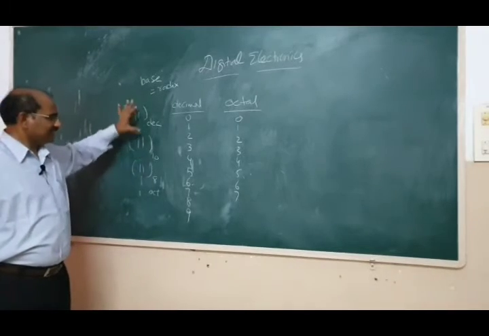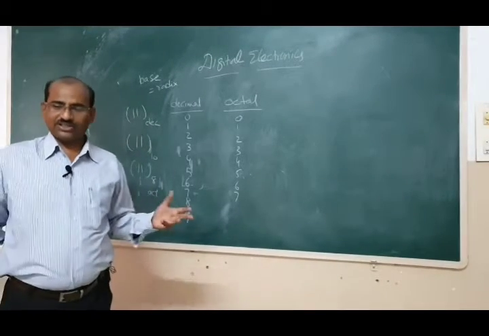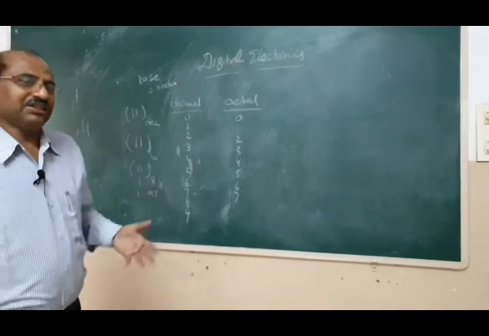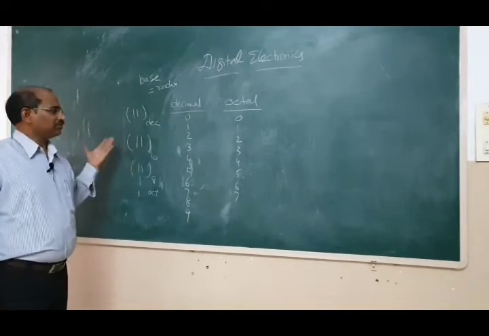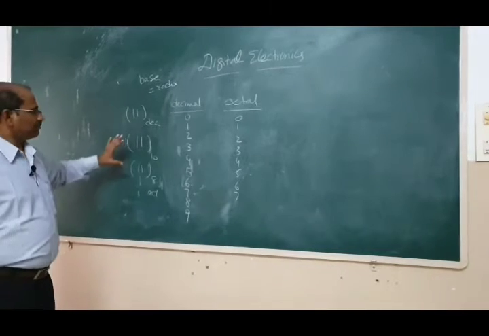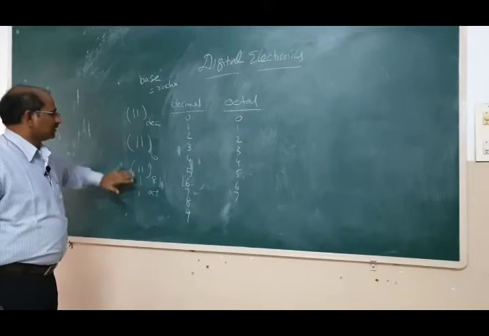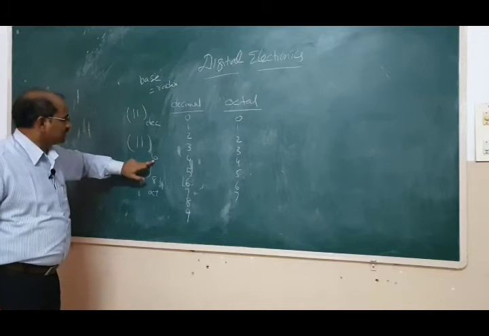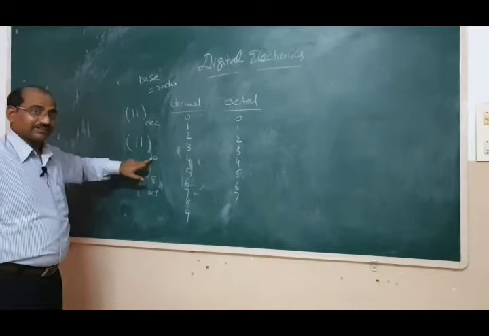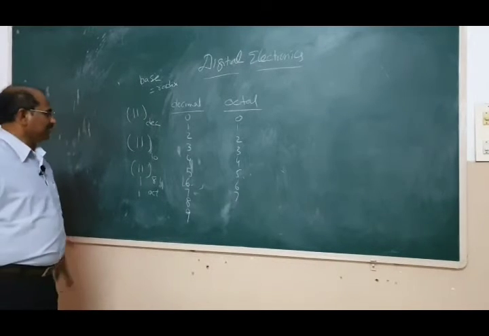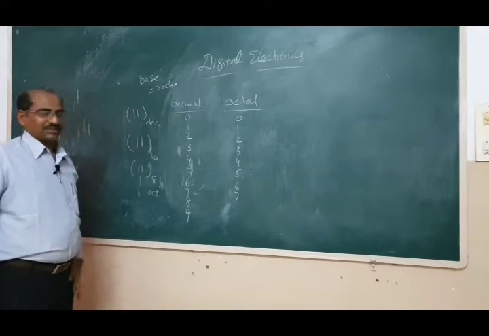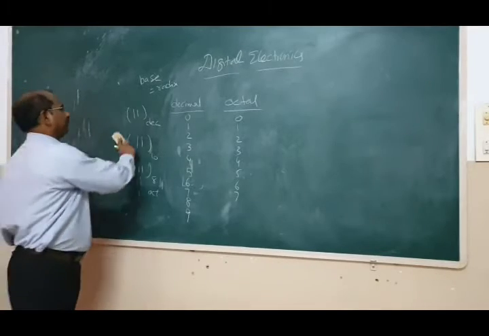So small variations are there. The choice depends on the lecturer, or the author who writes the book, right? But you have to represent it with a base here. You write D or 10, that is your choice, but you have to write what the base is. Otherwise confusion will be there, right?